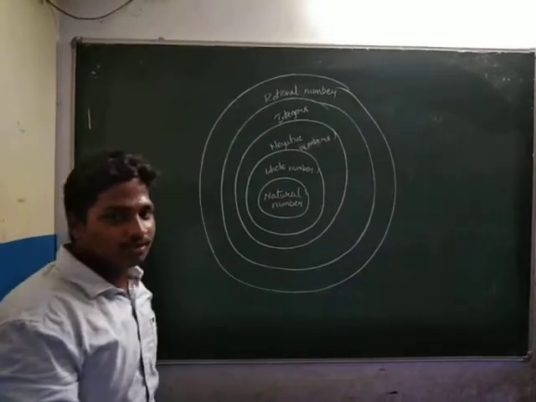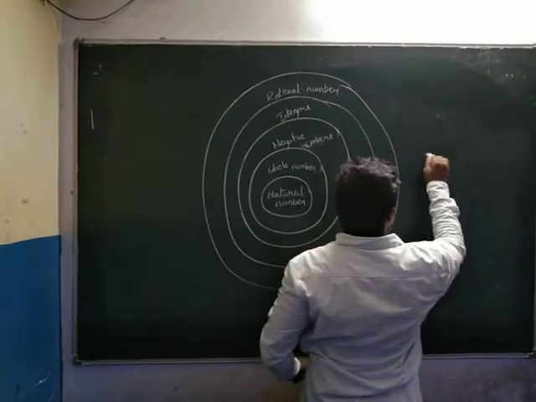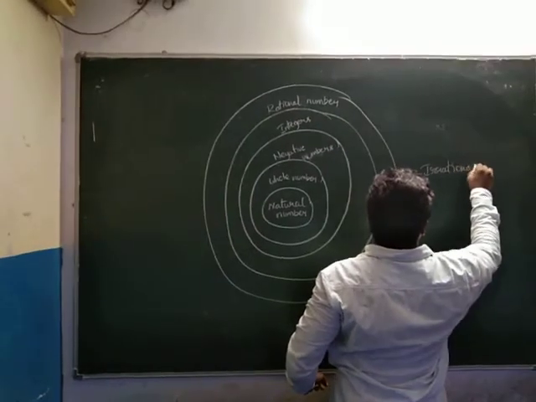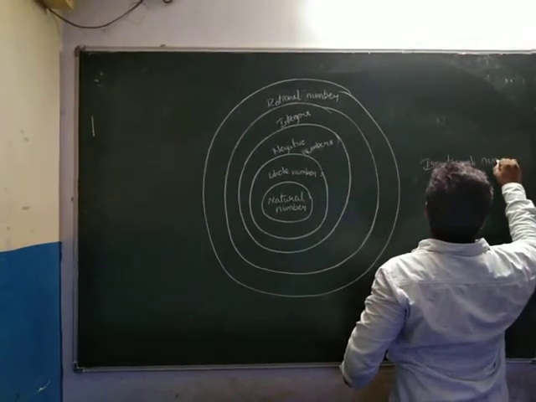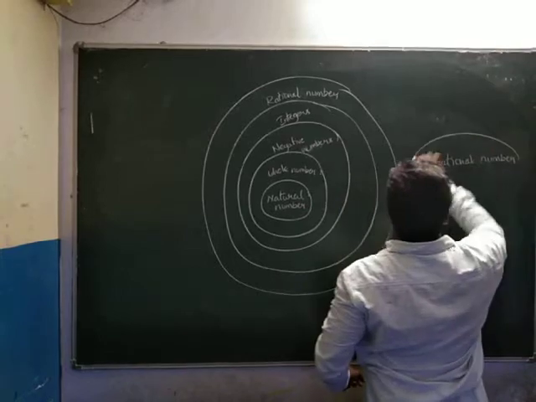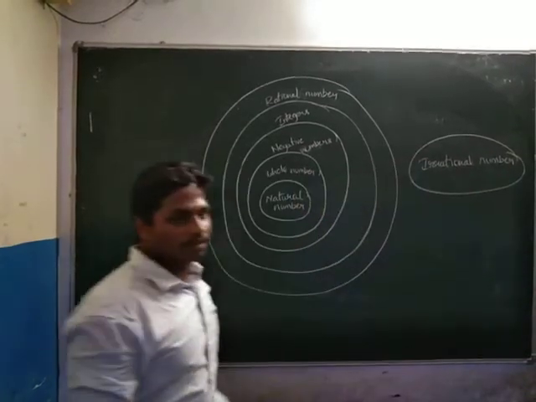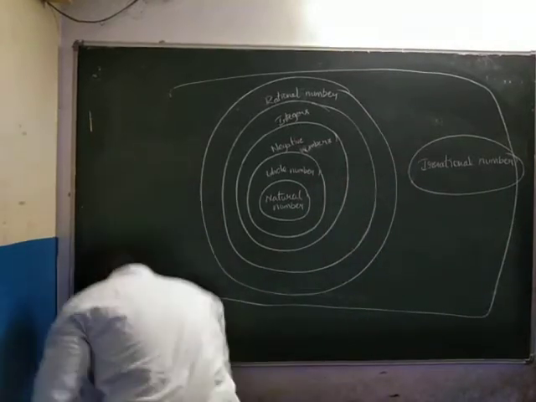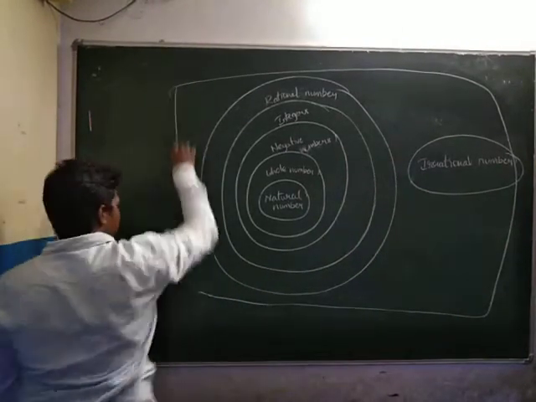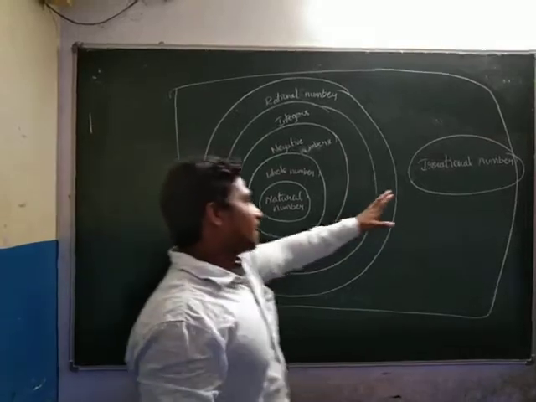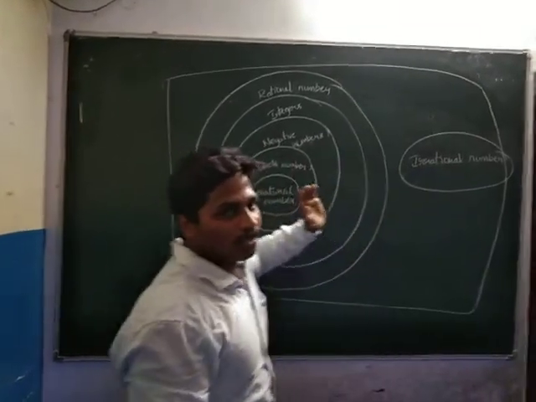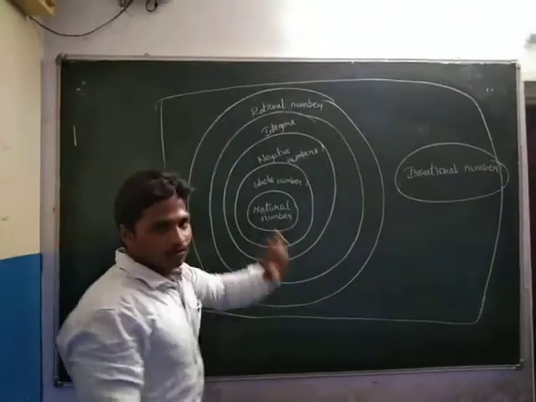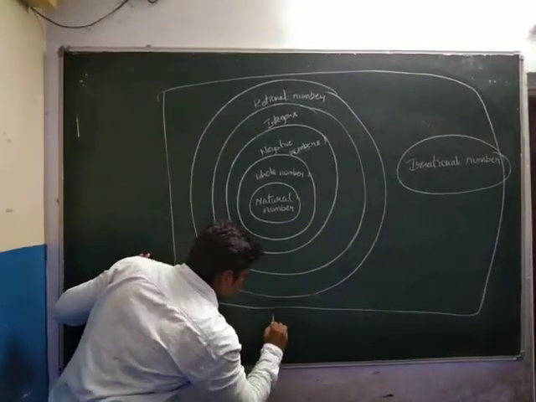But what is a real number? See here, irrational numbers. In this chart, irrational numbers are separated from this flow chart, because I will give another small example for that.